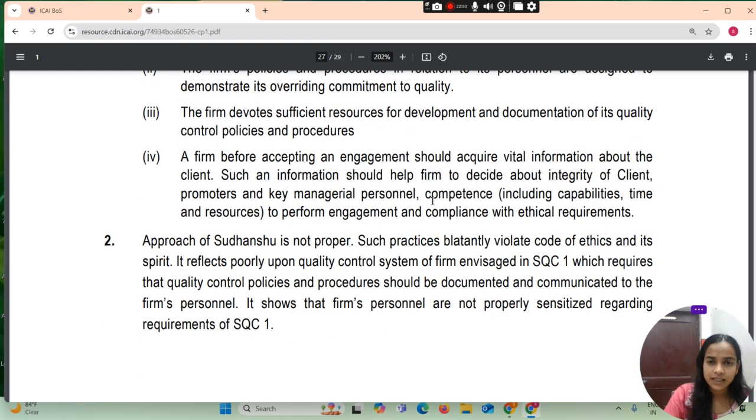A firm, before accepting an engagement, should acquire vital information about the client. Such information should help to decide about the integrity of the client, promoter, and key managerial personnel. Competence including capability, time, and resources to perform the engagement and compliance with ethical requirements.